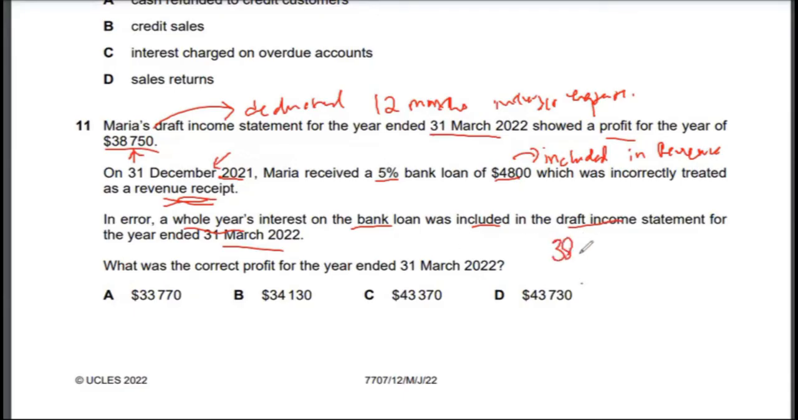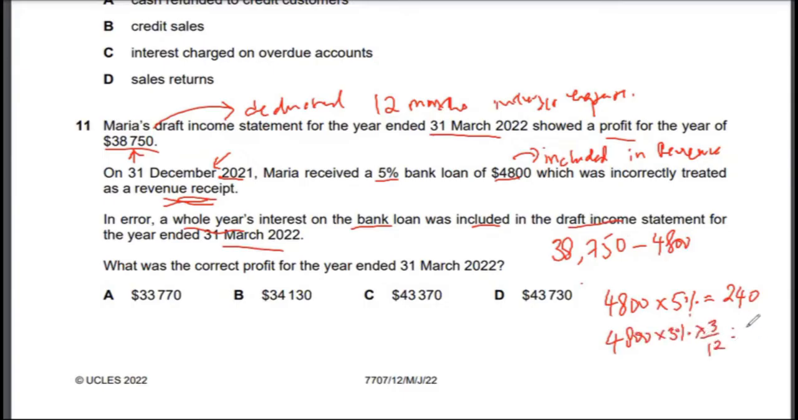First adjustment would be 38,750 minus 4,800. You will completely remove this, and then you have to do the adjustment for the interest as well, right? So interest, how would you do that? 4,800 times 5% will actually give you yearly interest. That will come to $240. Then 4,800 times 5% times 3/12 will give you the interest expense for 3 months.